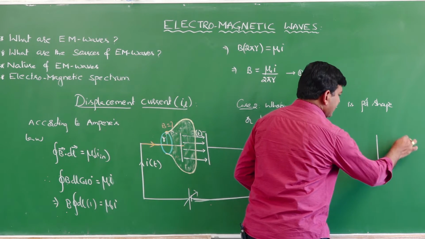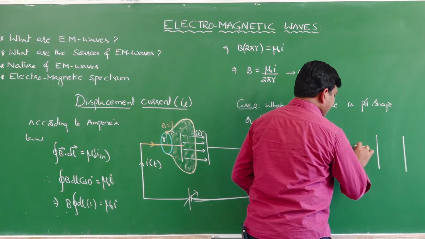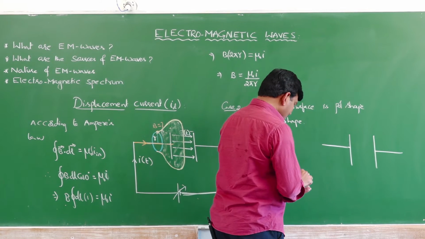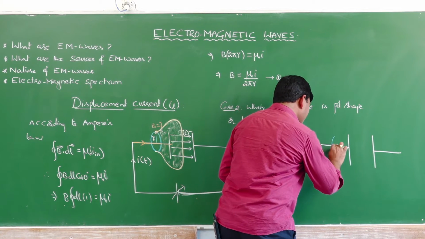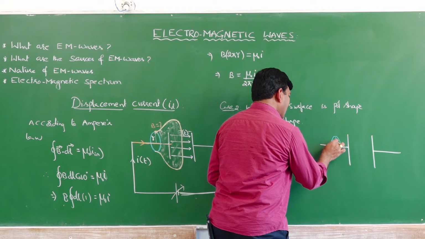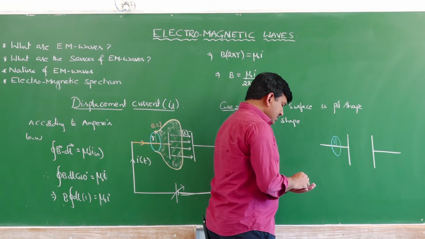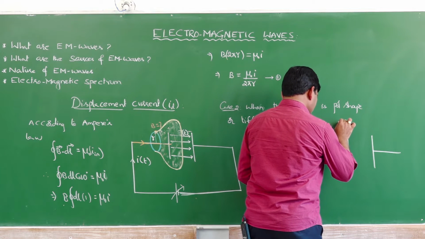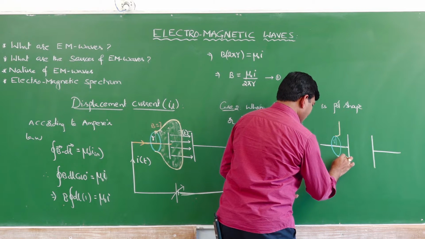This is one plate of the capacitor, this is another plate of the capacitor. These are the conducting wires. So this is the Amperian loop I have chosen, whose radius is equal to R. But when it is taken as a Tiffin box shape, it will be like this.